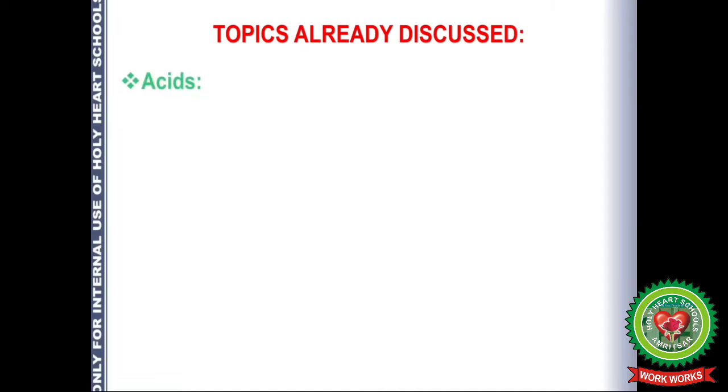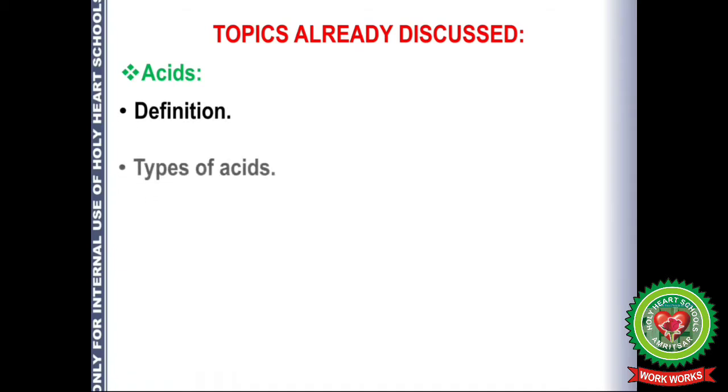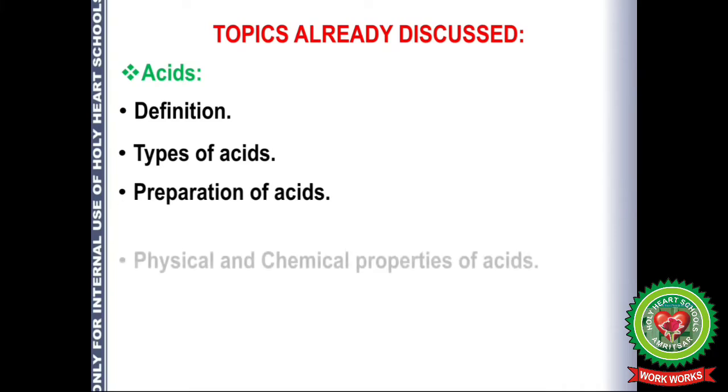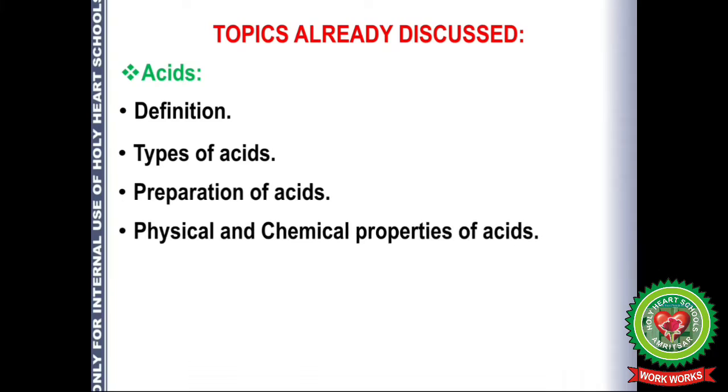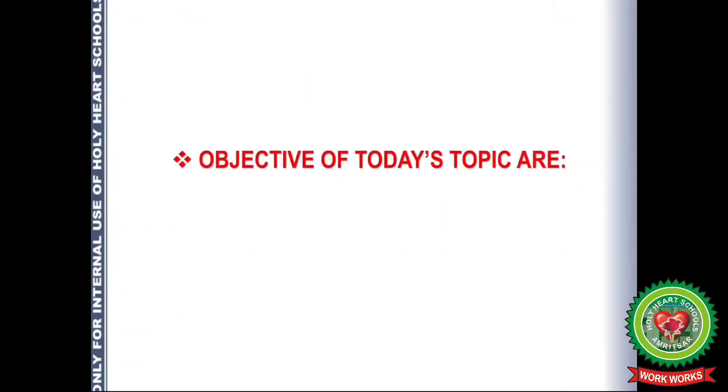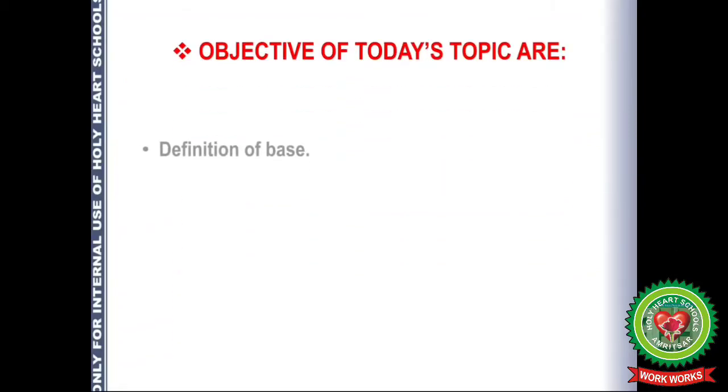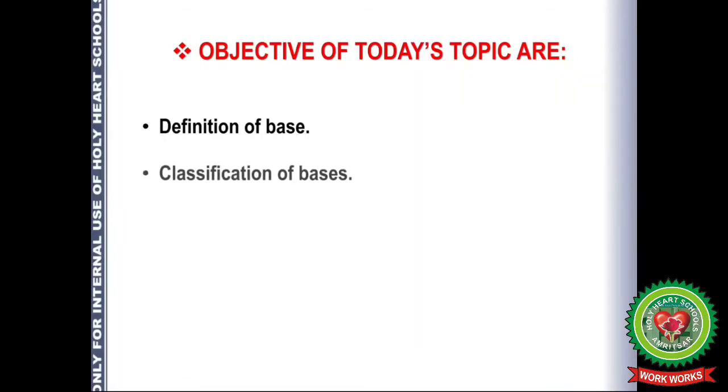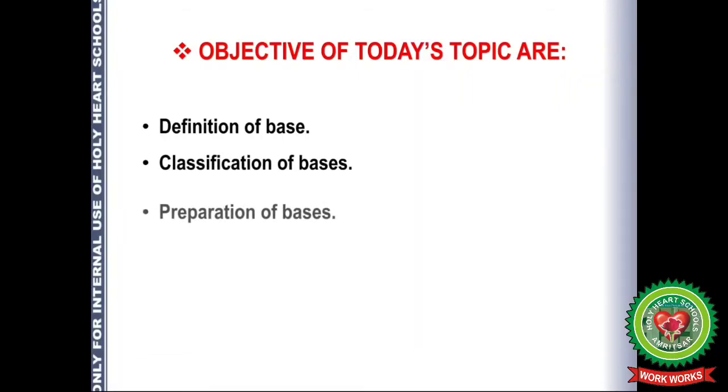We have completed the first part of the chapter in our previous lecture. That was acids. In that we studied its definition, types, preparation, physical and chemical properties of acids, and uses of acids. Today we are going to start with the next topic, that is bases. In that we will study definition of base, classification of bases and preparation of bases.